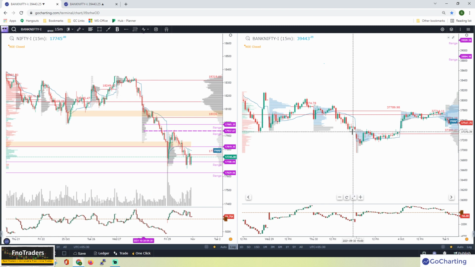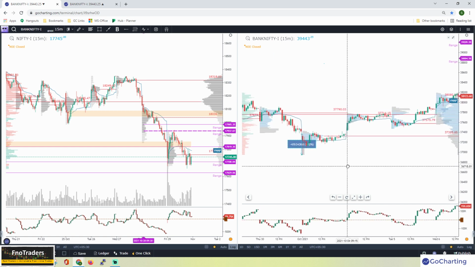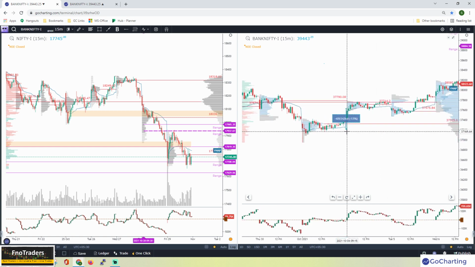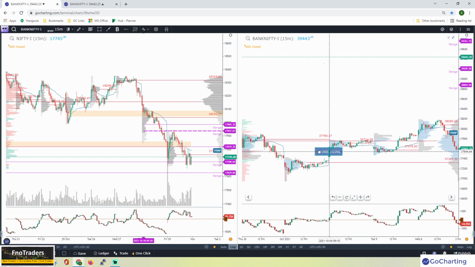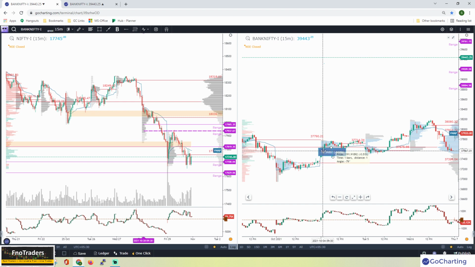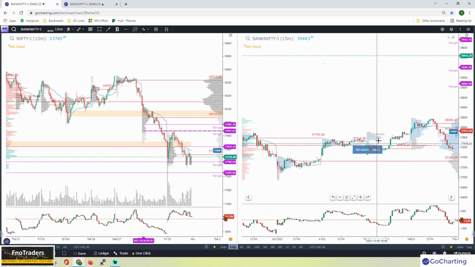Price range. So this one was a 500 point opening range, roughly 400 points, and then the market continued to rotate within that range. Next day was also a small range, and there was a bit of a trend, but nothing much honestly. But if you see this one, the day after, this is a very small opening range, less than 200 points, and then we had a trending day.